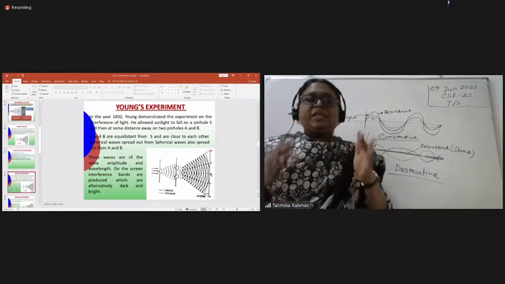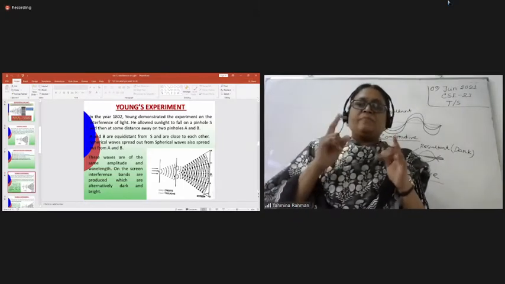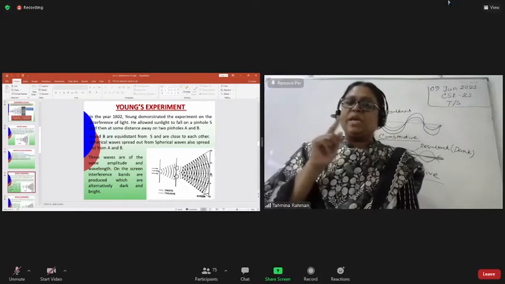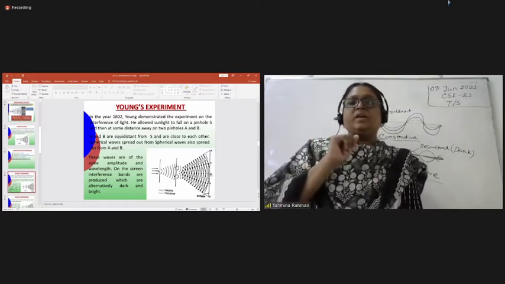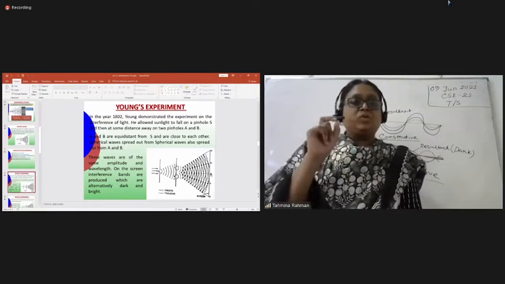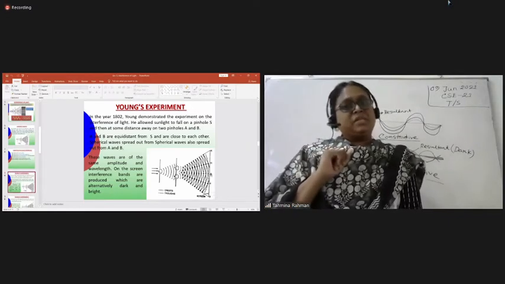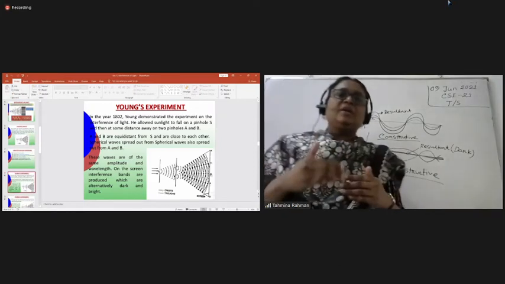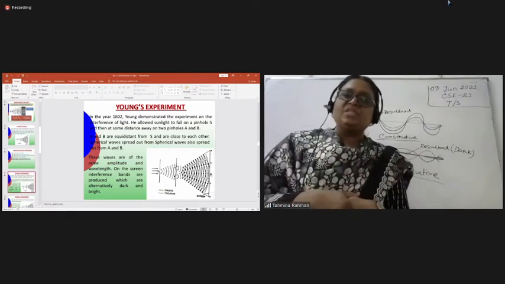It is basically the same path, the same path difference. The point G is just at the middle, so the distance from A to G is the same as the distance from B to G. The path difference is the same, so that's why G is the central bright point. Is that clear? Then alternately, on both sides, we'll get dark and bright. In this way, we'll get an interference pattern.